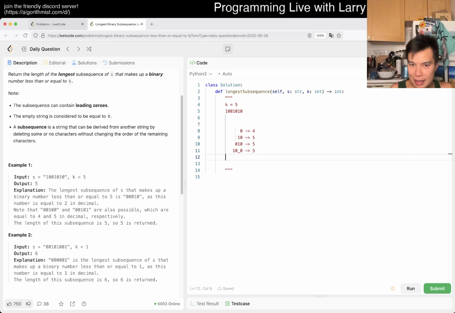And then the next digit we have, it doesn't change anything because it's a 0, so we already kind of did the math. And then here we have also doesn't change anything, right? And then now we try adding this 1. So we have this, which is clearly way bigger than 5. Wait, is this 5? Oh yeah, this is 4. Right, this is way better than or bigger than 5. So then we remove a digit. We remove 1 digit.